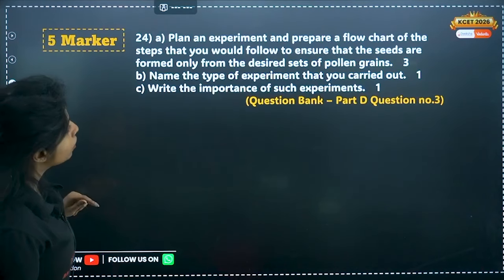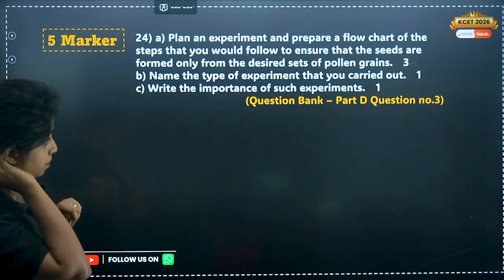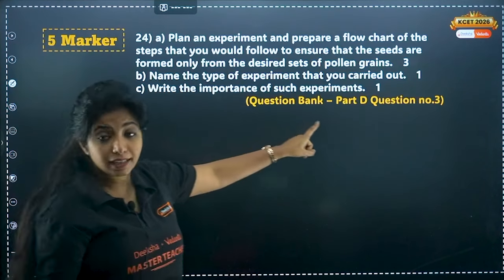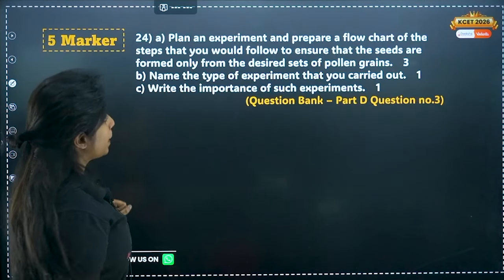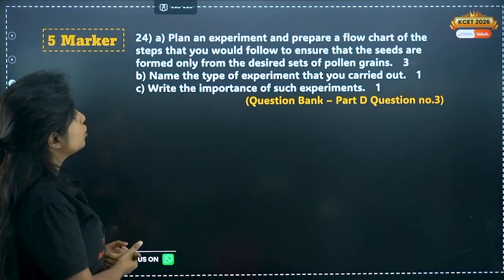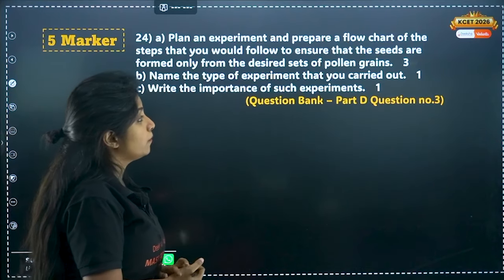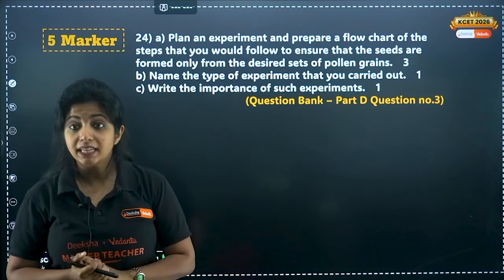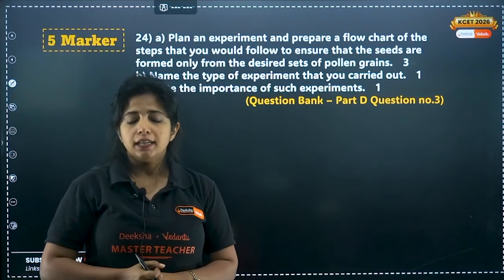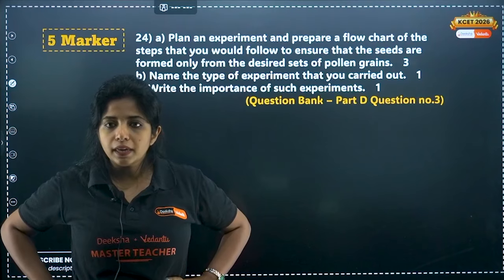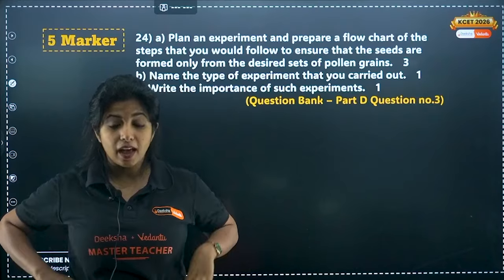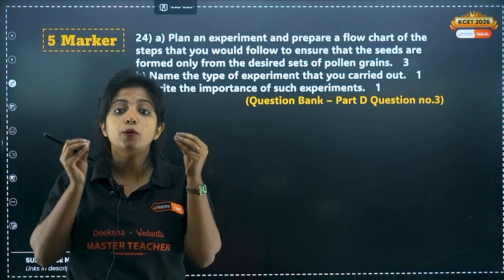Cool. Now, this is 24th question, part D, question number 3. Plan an experiment and prepare a flow chart of the steps that you would follow to ensure that the seeds are formed only from desired sets of pollen grains. I have to plan an experiment or a flow chart in which I have to make seeds from desired pollen grains itself.